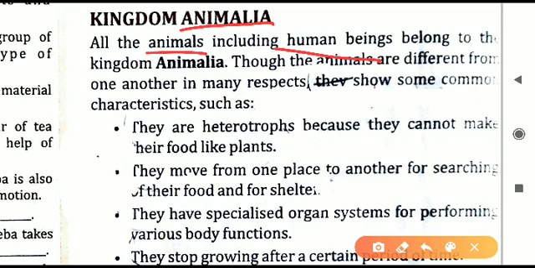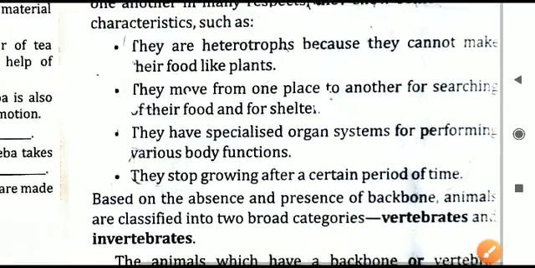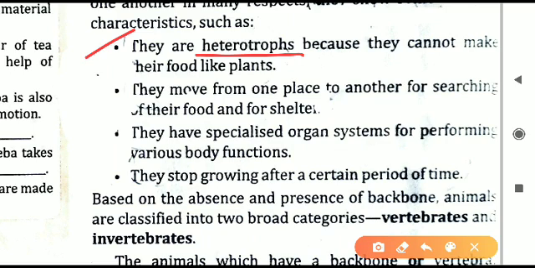We are also a part of kingdom Animalia, and all of us, all the animals including humans, have certain characteristics. First, all the animals are heterotrophs. We cannot make food. Animals cannot make food like the plants. Plants can do photosynthesis. Animals cannot do so. Human beings also depend on plants and animals for food.